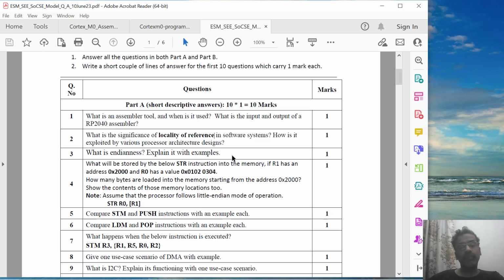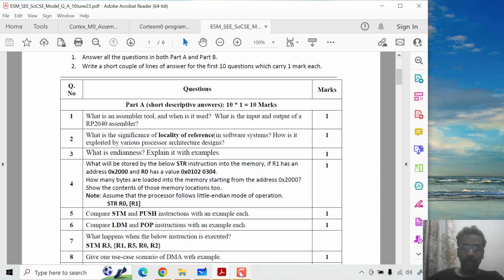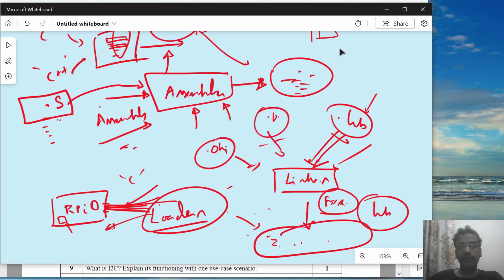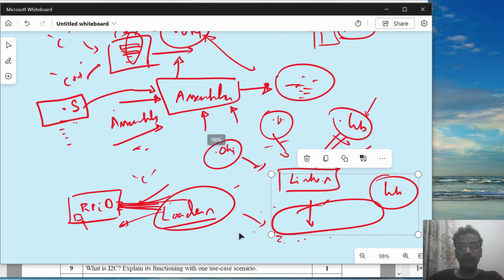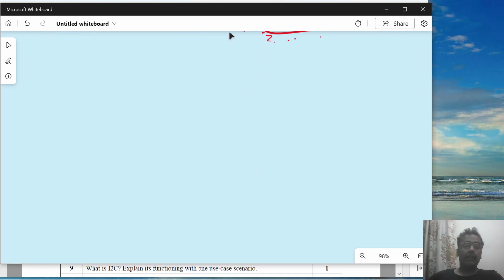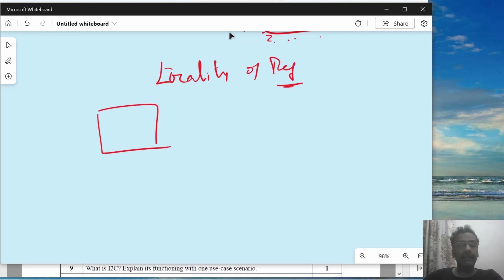What is the significance of locality of reference in the software system, and how is it exploited by various processor architecture designs? Okay, now again, this is a loaded question. Let me give you an overview of this now. What is a locality of reference? Locality of reference means something is being referred. What is being referred is in a local area. Okay, that means they are all in the same location or nearby.